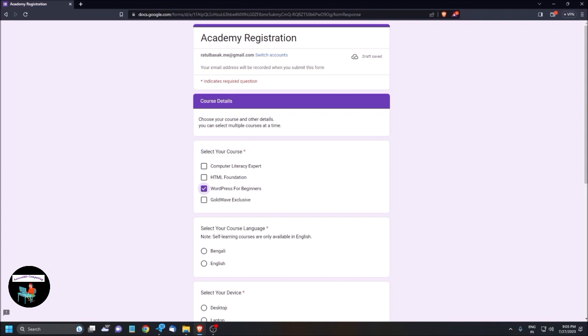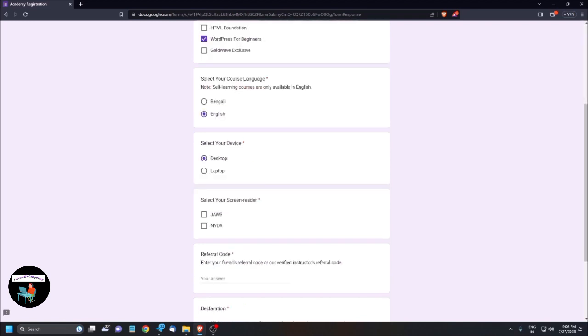Heading level 3. Select your course language. Required. Note: self-learning courses are only available in English. Grouping, required. Radio button not checked. Bengali. Radio button, English, not checked. So I'm choosing English. Checked. Out of grouping. Heading level 3. Select your device. Required. Grouping, required. Radio button not checked. Desktop. So I'm choosing desktop. Checked. Laptop. Out of grouping.